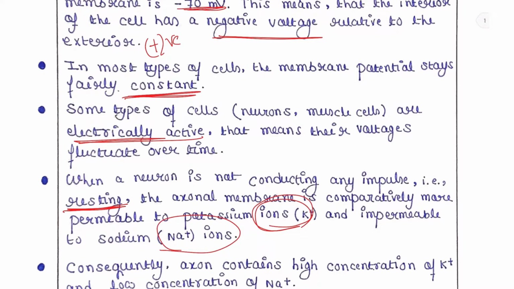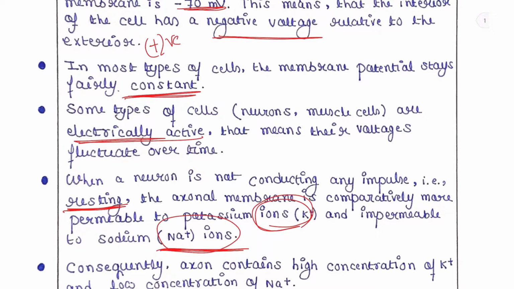That means the plasma membrane of the neuron, when it is in the resting phase, will permit potassium ions to enter the cell from the outside, and it does not allow sodium ions to enter the cell from outside. That's why it is permeable to potassium ions and impermeable to sodium ions.